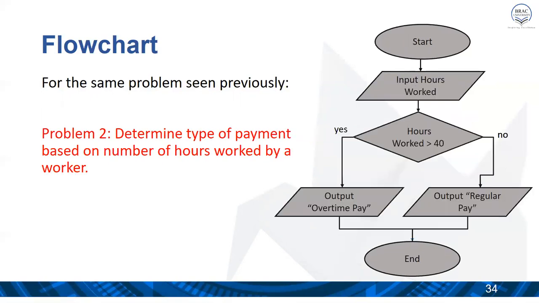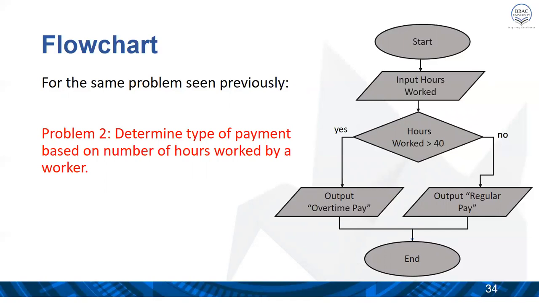On the other hand, let us explain the flowchart for problem 2, which was explained while explaining the non-sequential pseudocode. This is the same problem, represented with the flowchart approach.